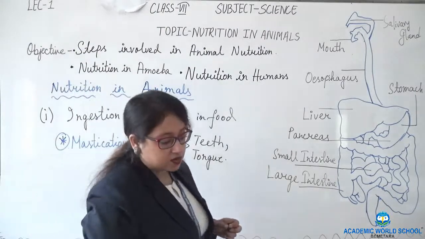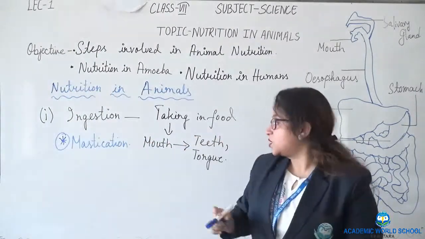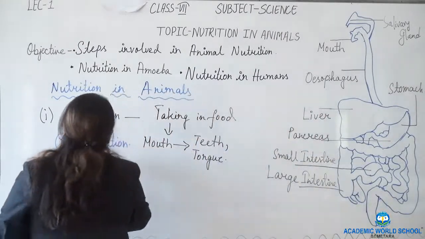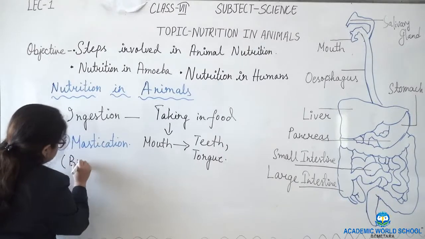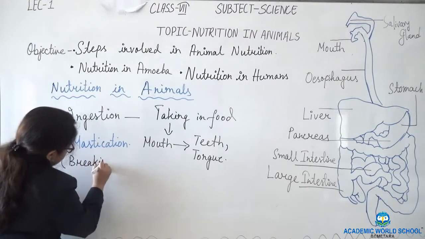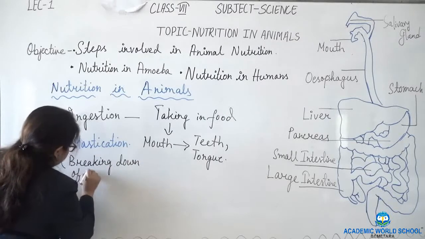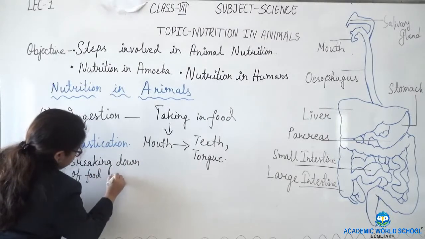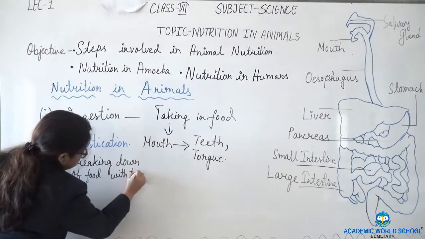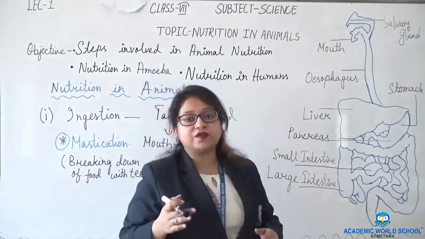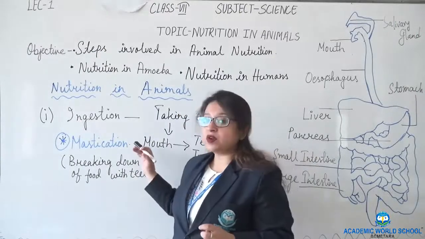So what is mastication? Breaking down of food with teeth is known as mastication.